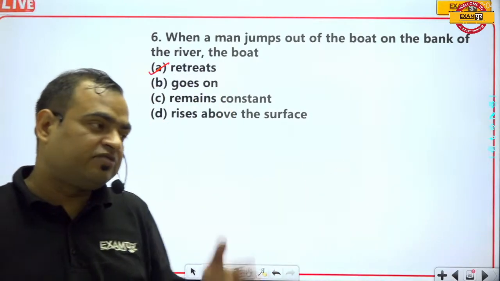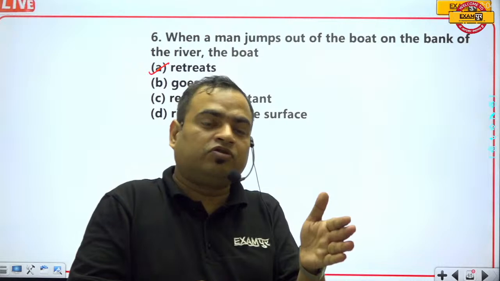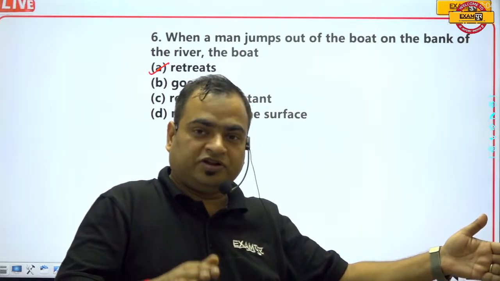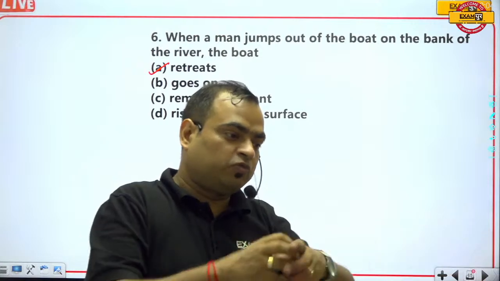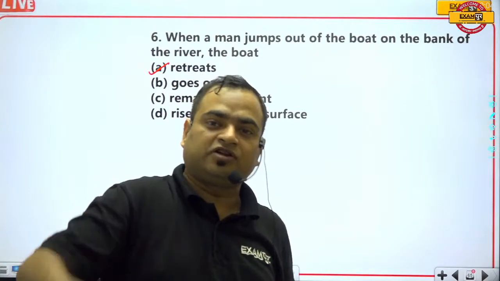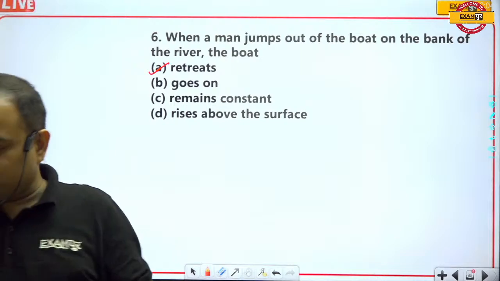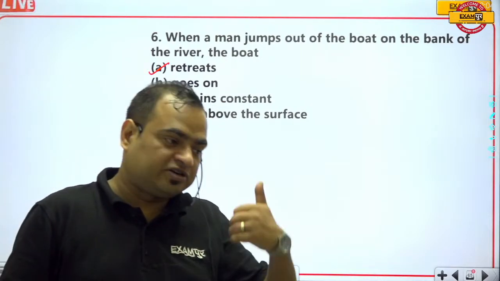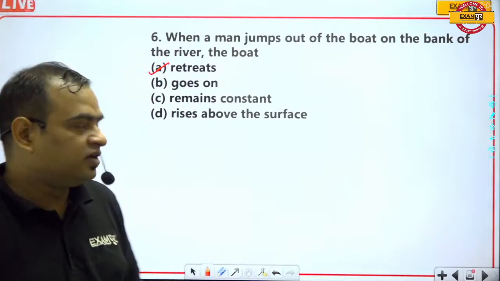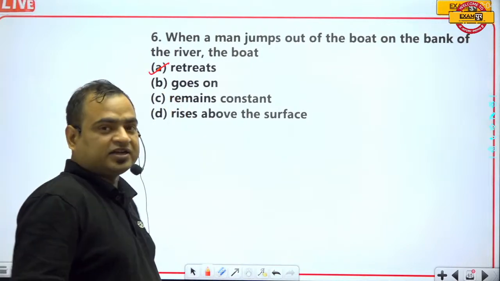If the boat has not been tied with a rope to the river bank, then the boat will go into the river and retrace its path, going back the same way it was coming from. So option A is the correct answer.